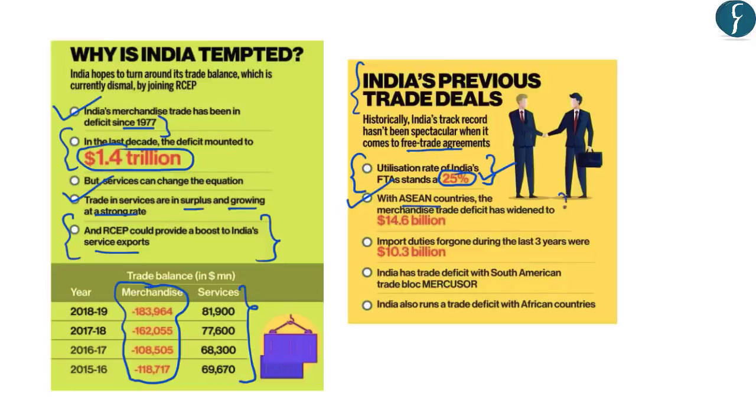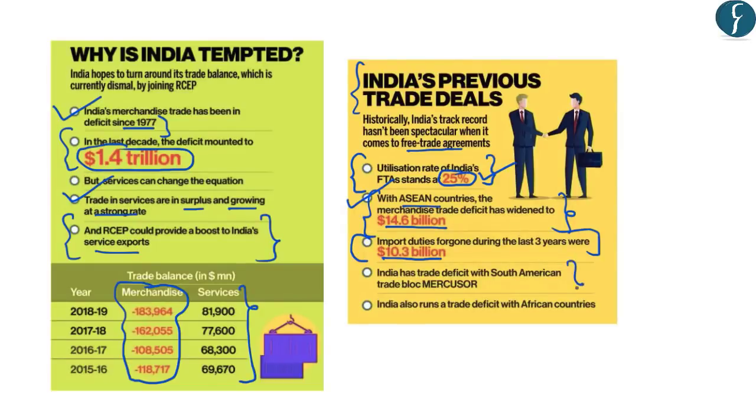However, the merchandise trade deficit has widened to about $14.6 billion presently. Further, the import duties foregone during the last 3 years are about $10.3 billion. Now, what import duties foregone means is: if India had not entered into any free trade agreement, what would have been India's earnings from these import duties?